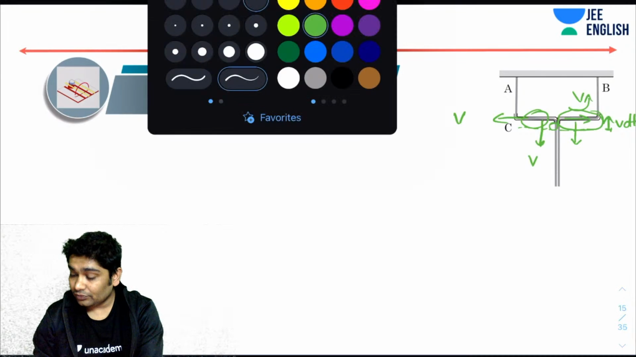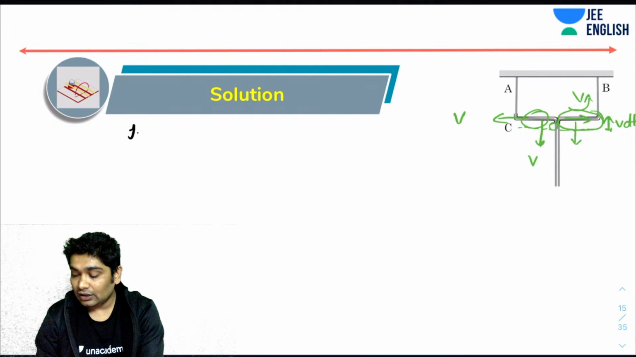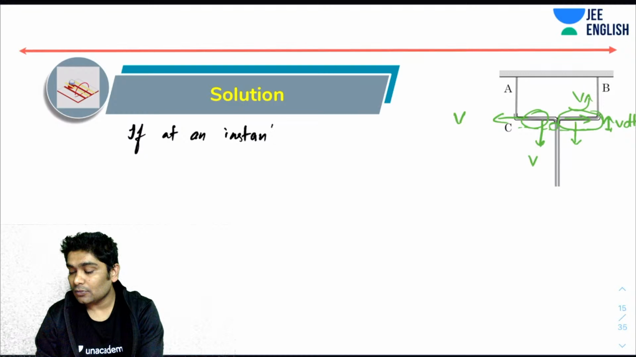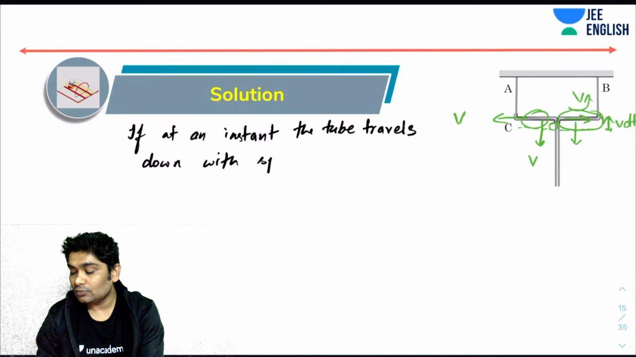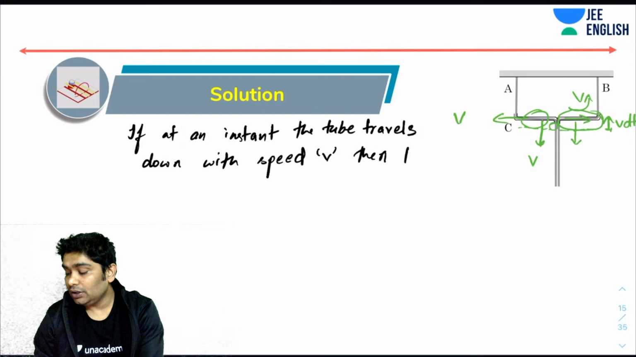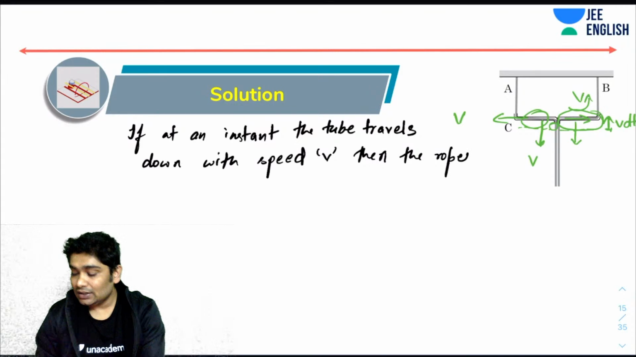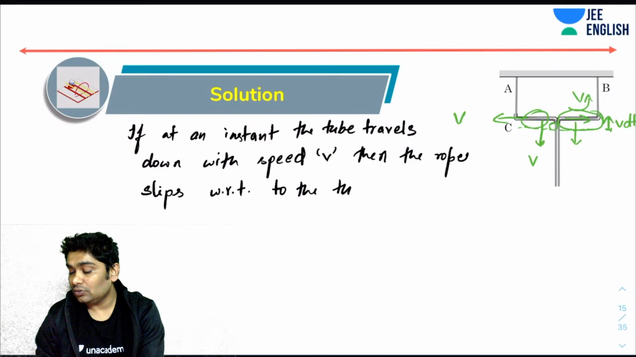So we can conclude, if at any instant the tube travels down with speed v, then the rope slips with respect to the tube with the same speed v.